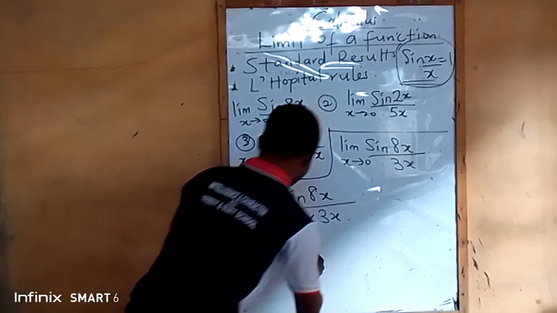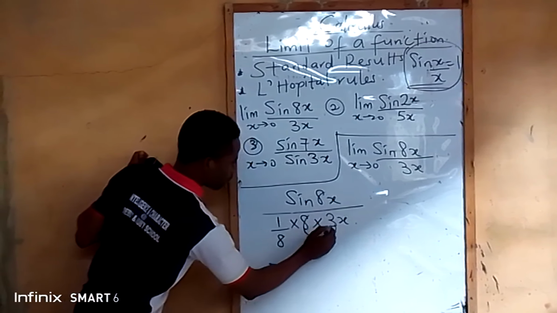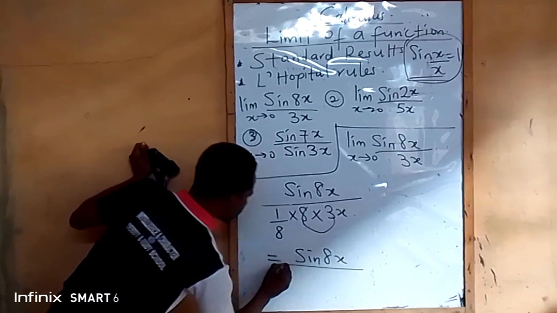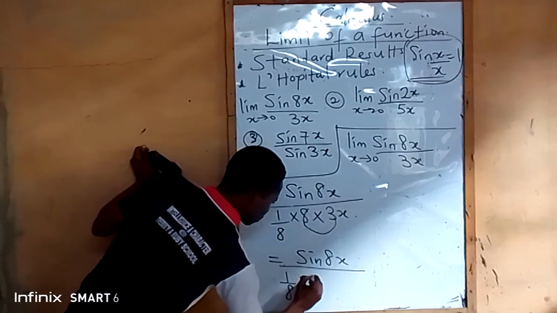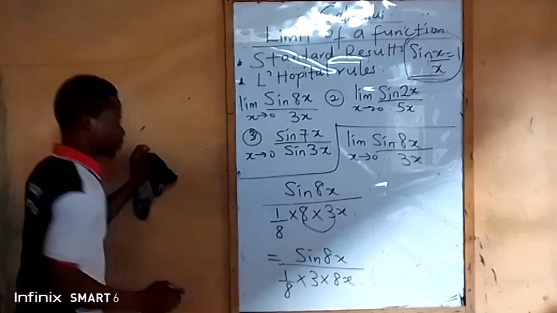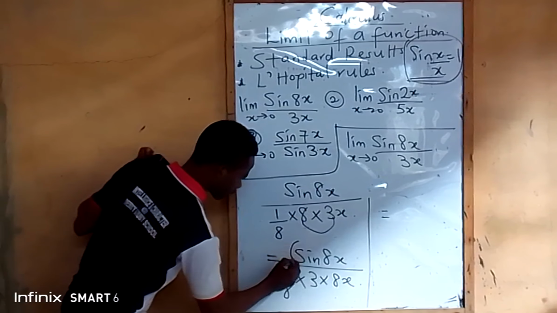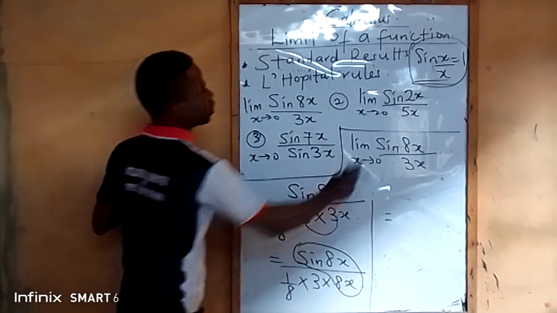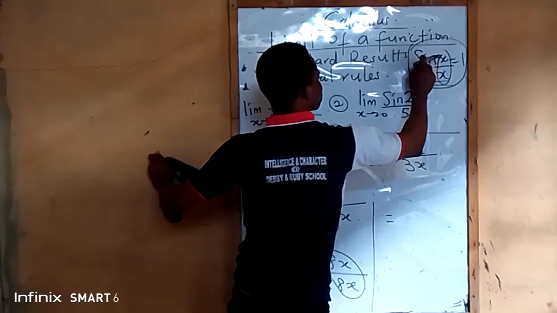So what will I do? I can now do like this. I can bring this 8 here and bring the 3 to come here. That means sine 8x all over 1 all over 8 times, like I bring the 3 here, 3 times 8x. Now look at this, everything you see here turns to 1 according to this, because this 8x all over 8x, when you have the same thing here, that is 1.